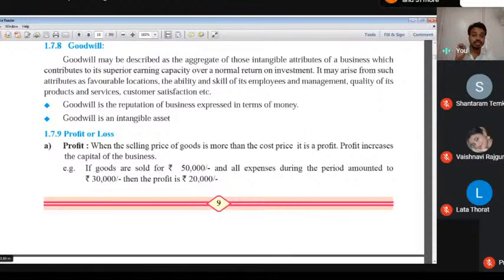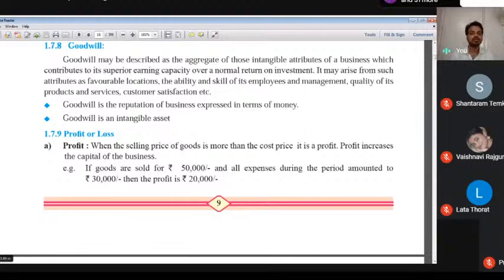So goodwill is an intangible asset. Don't forget, tangible or intangible: if I touch, that's what we call tangible. If I cannot touch, that's what we call intangible. That is the first and important question.